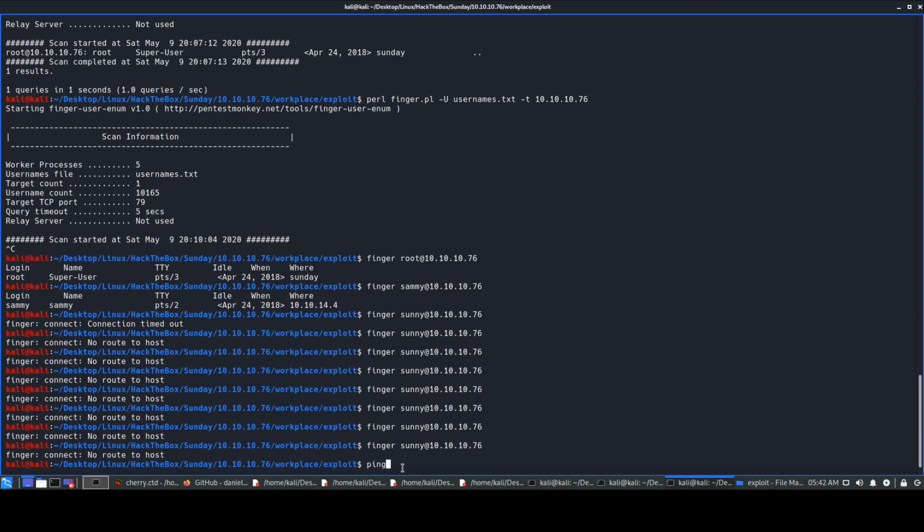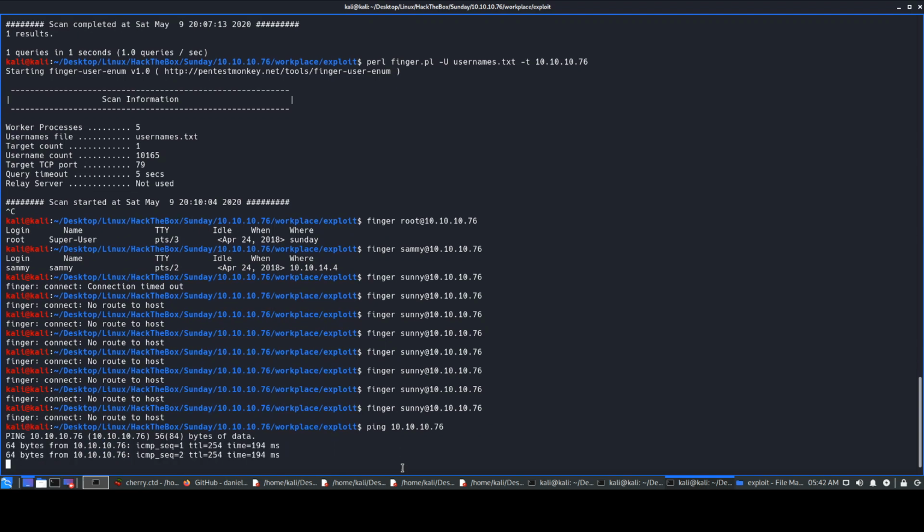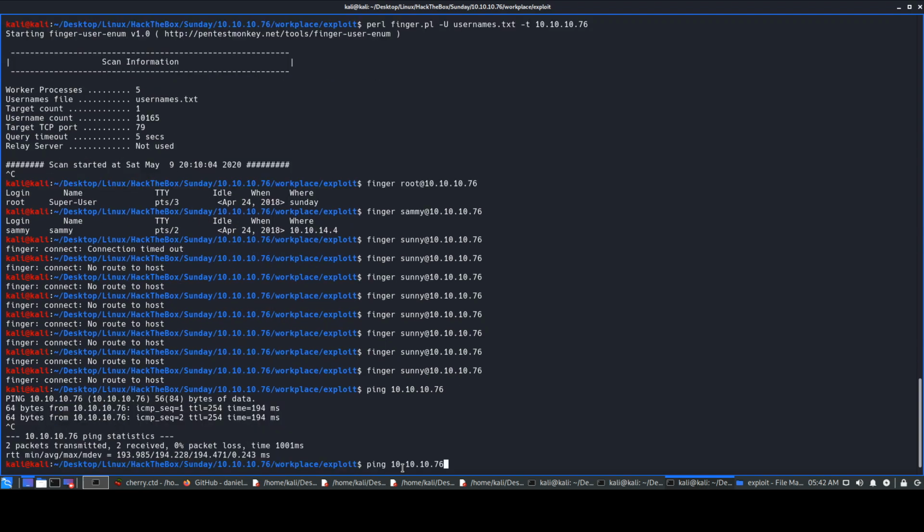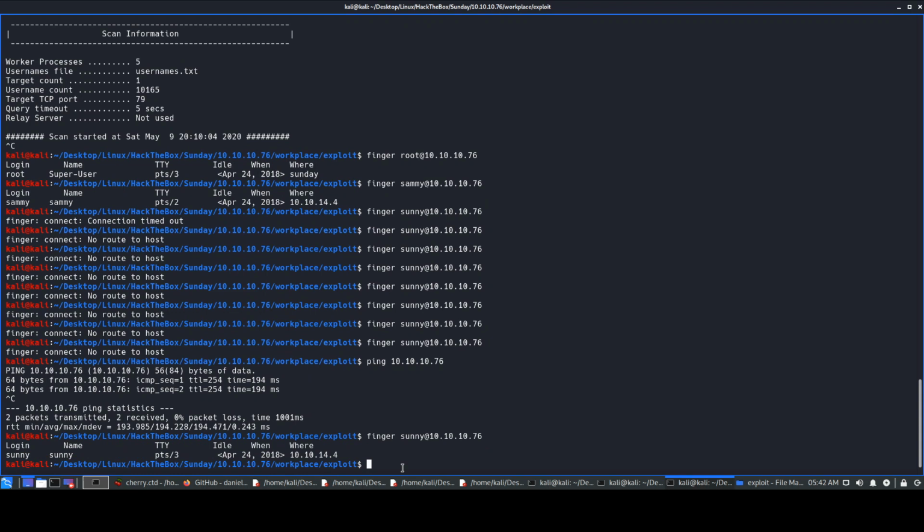Let's try pinging it. Yeah, it is giving a response. I'm not sure why this. Okay, see, now we got our response over here. So we got the response for Sunny as well. We got it for Sammy. We got it for root.